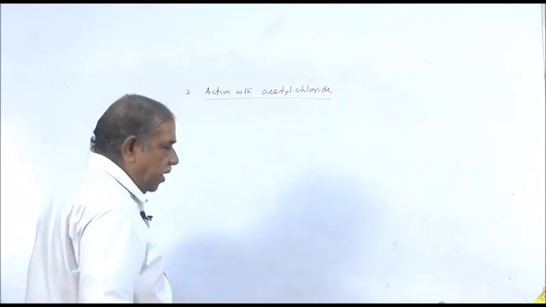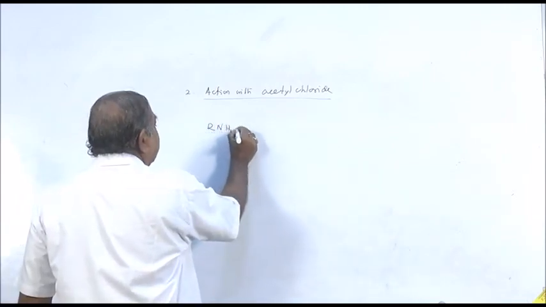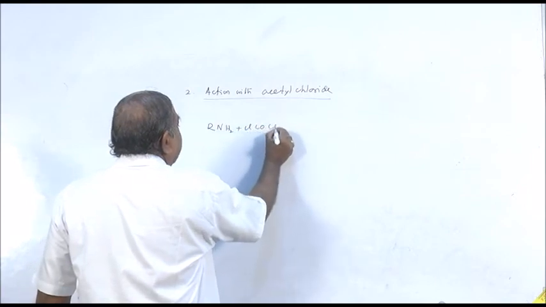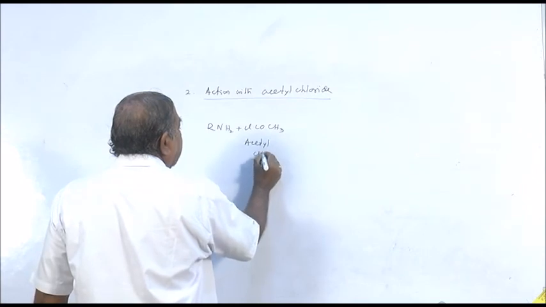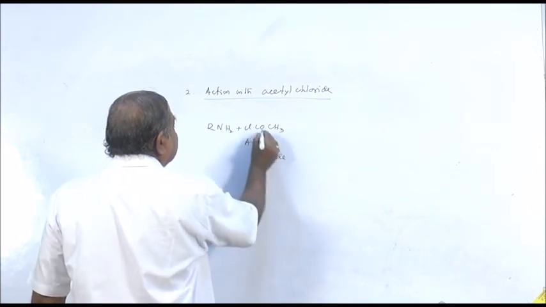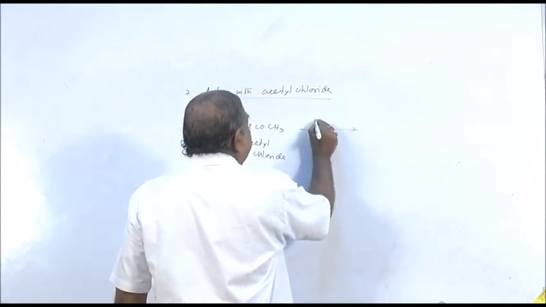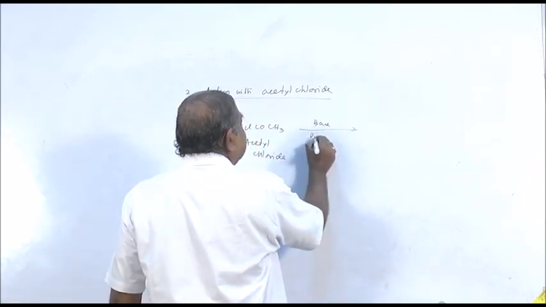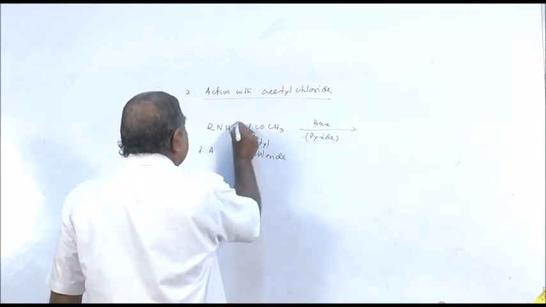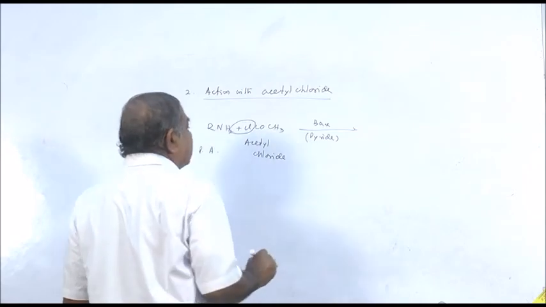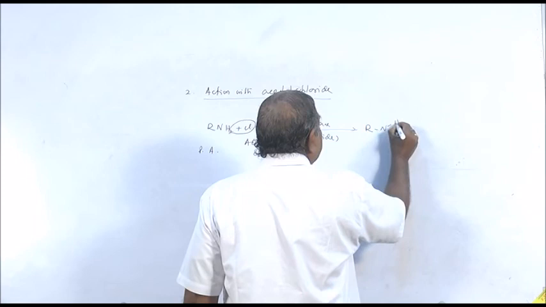Let us take primary amine, RNH2, and acetyl chloride, that is CH3COCl. This is your primary amine. We have taken a base, that is pyridine. HCl is formed here; to neutralize that hydrochloric acid, the base is taken.